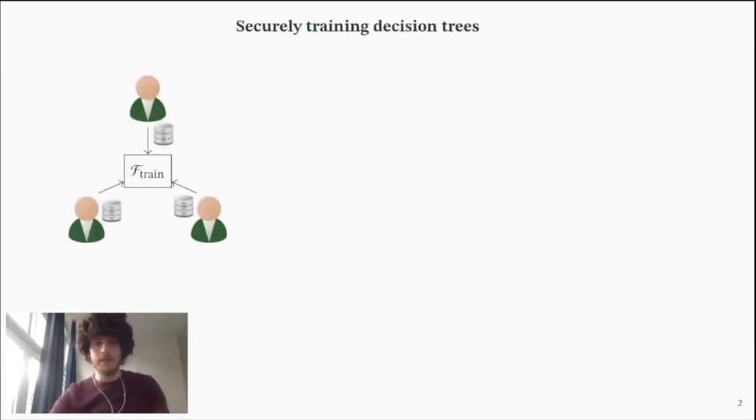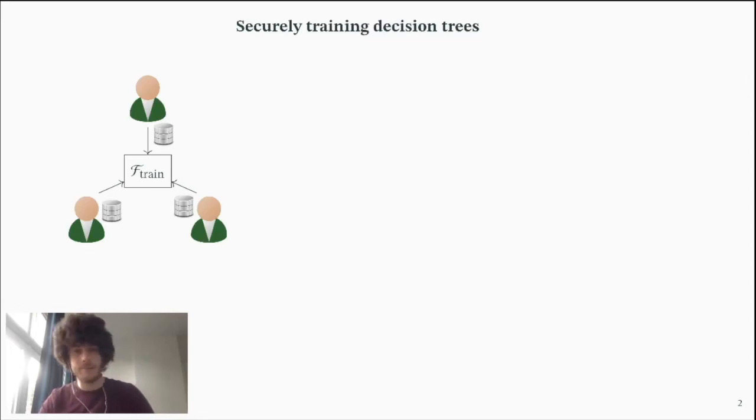So here in this talk, we are looking at securely training decision trees, where the training data is sort of like owned collectively by a set of parties. They each own a part of the training data, but they do not want to share this training data with each other, but they are all interested in the output model.